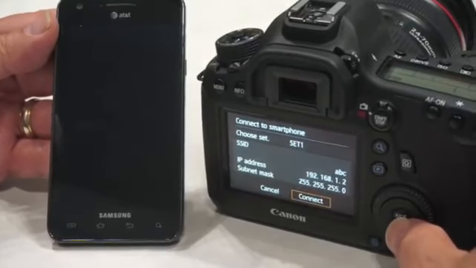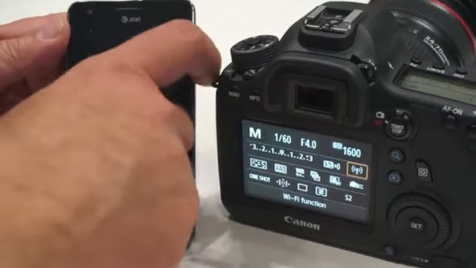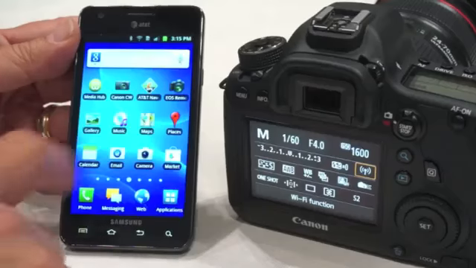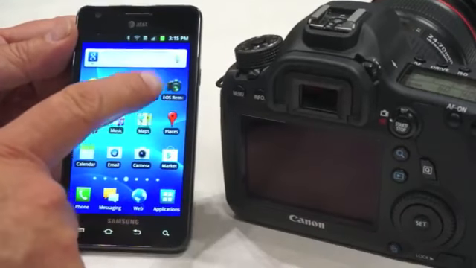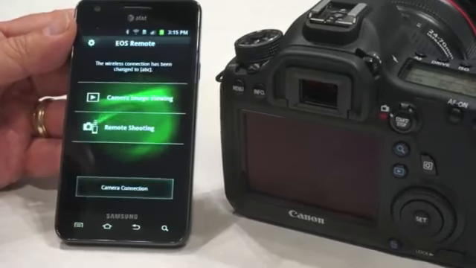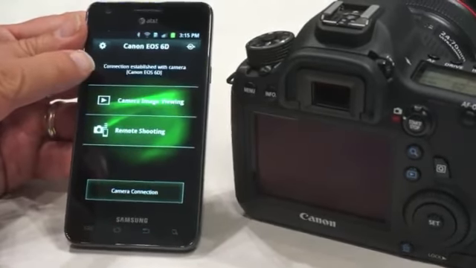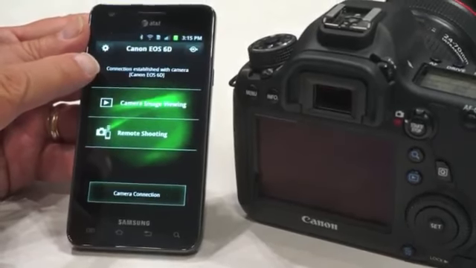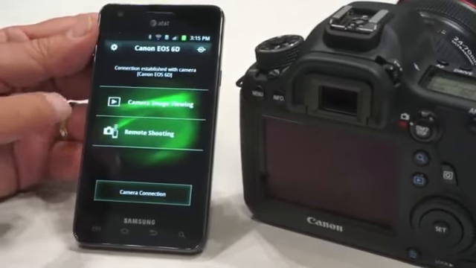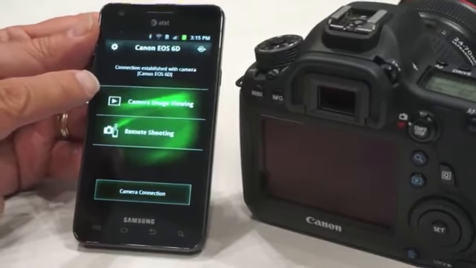And we hit connect. And once that happens, then we're going to come over to the smartphone and get to the front desktop. We locate the EOS Remote. When we hit the EOS Remote, it starts up the app. And the status bar up here tells us that we're now connected to the camera. And essentially this EOS Remote app has two basic functions. One is remote shooting, and the other one is camera image viewing.